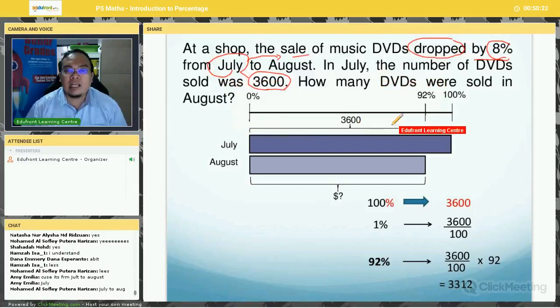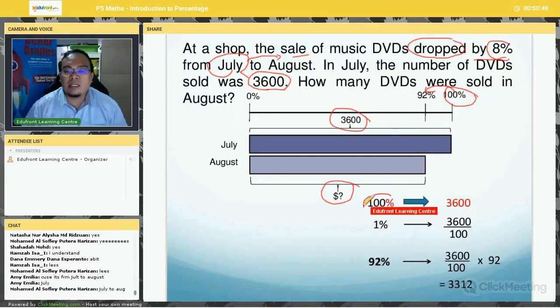Now, since in July, the number of DVDs sold was 3,600, and this represents 100%. Okay, original is 100%. And then drop by 8%. Drop by 8% from 100 becomes 92. How do I get 92%? 100 minus 8%, you get 92. Now, what is the amount here? What is the number of DVDs sold here?